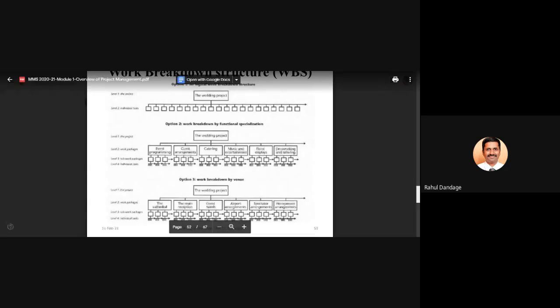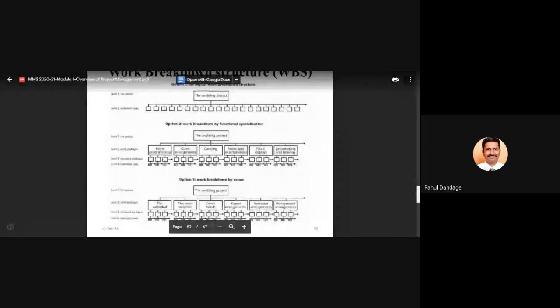So the project is one and the same, but depending upon certain priorities or certain parameters, this same project has been crafted into a variety of work breakdown structures.